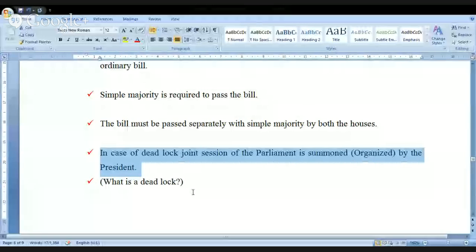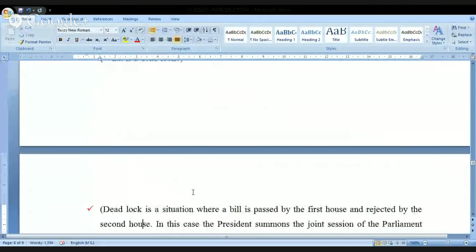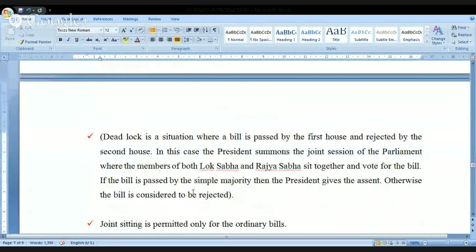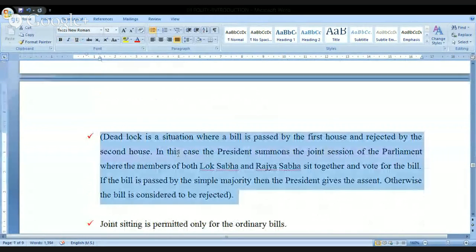And kindly remember, the deadlock is applicable and available only to ordinary bills. I'll just show you the document now. Let's go ahead. Look at this. In case of deadlock, the joint session of the parliament is summoned by the president. So what is the meaning of this deadlock? Simple here. Deadlock is a situation wherein a bill is passed by the first house and rejected by the second house.